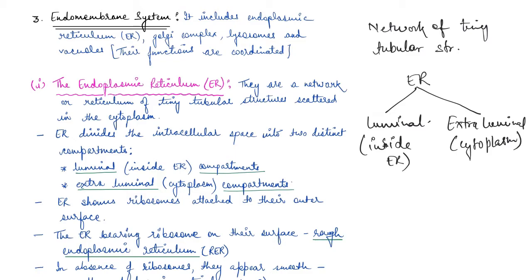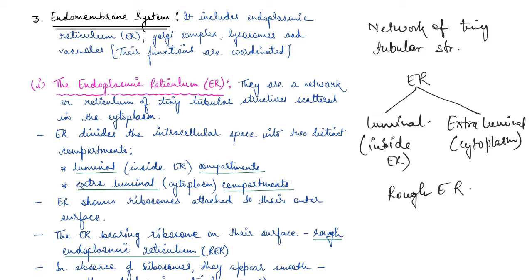Now, the endoplasmic reticulum also shows ribosomes attached to their outer surface in some cases. The endoplasmic reticulum bearing ribosomes on their surface is known as rough endoplasmic reticulum.